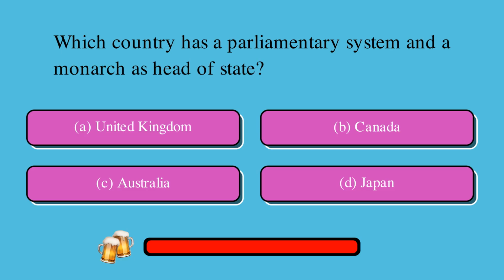Here's some parliamentary democracy trivia. Subscribe. Which country has a parliamentary system and a monarch as head of state? Is it A, United Kingdom, B, Canada, C, Australia, or Japan? The correct answer is A, United Kingdom.